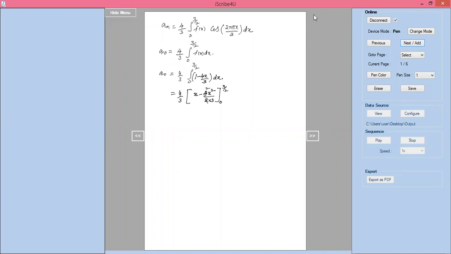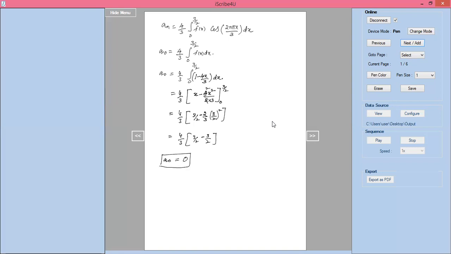So now we get 4 by 3 into x, which is 3 by 2, minus 2 by 3 into 3 by 2 whole square. Now 4 by 3 into, here 3 by 2 I will get, and here 2 by 3 into 3 by 2 whole square, again I will get 3 by 2 only. If you simplify, you will see a naught equal to 3 by 2 minus 3 by 2, which is 0. So a naught equals 0.